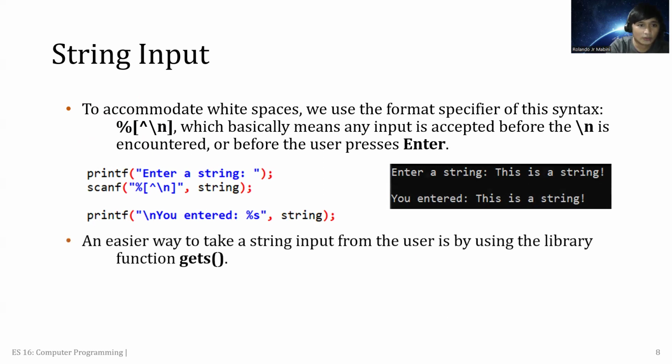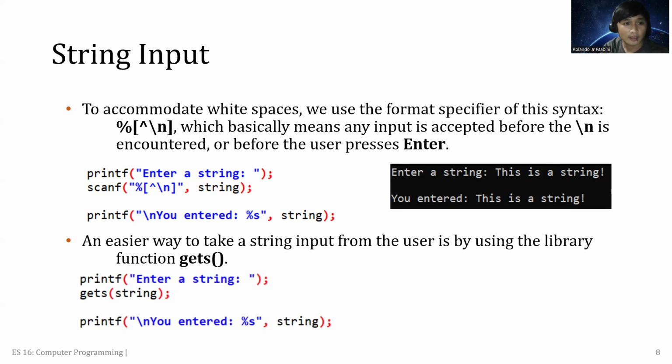Okay, so an easy way to get a string input from the user is by using the library function gets. So in dealing with strings, we can alternatively use the function gets. Instead of scanf, we will replace it with gets, and inside it is the name of our character array.